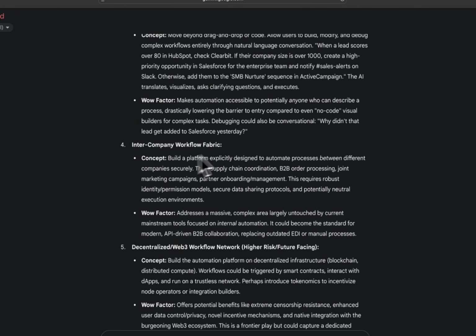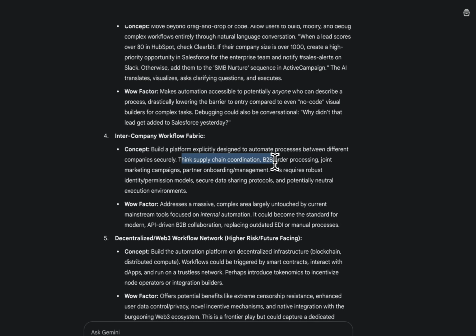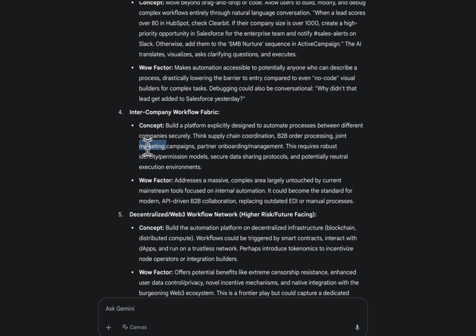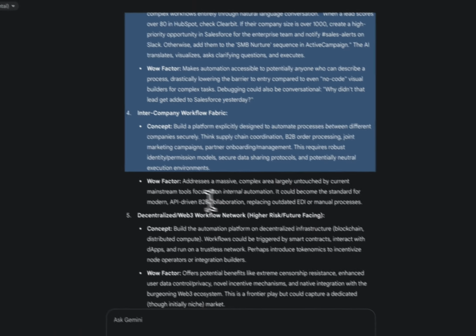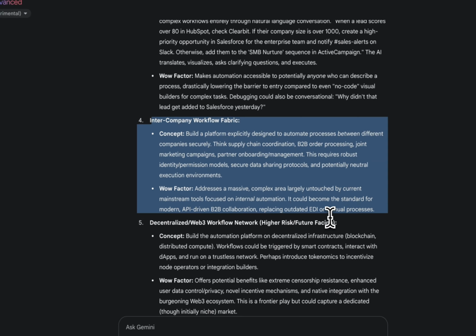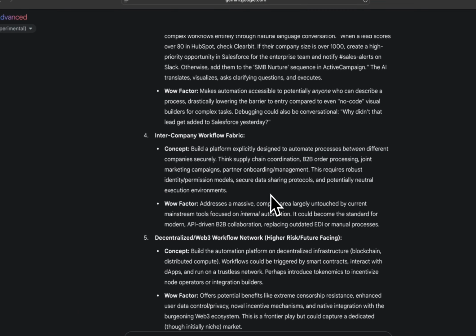Intercompany workflow fabric. Build a platform explicitly designed to automate processes between different companies securely, think supply chain coordination, B2B order processing, joint marketing campaigns. Just a massive, complex area largely untouched by current tools. But again, you can still build these types of tools with n8n, for example. Definitely, it just depends on how far you go with your workflow automation. Like, yeah, sure. But again, not wow.